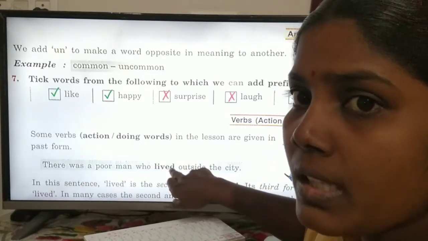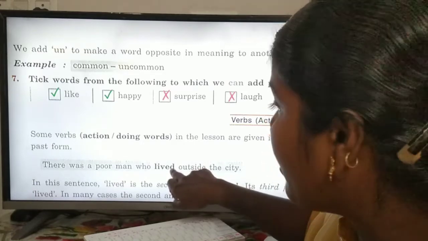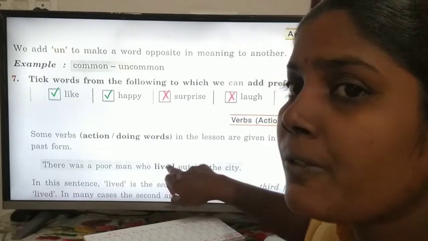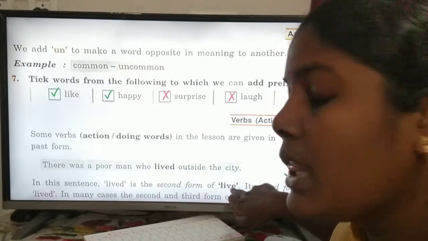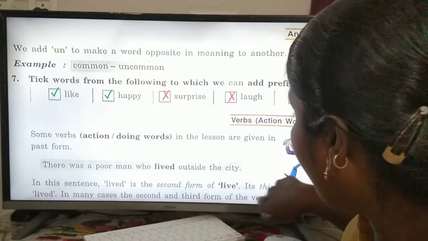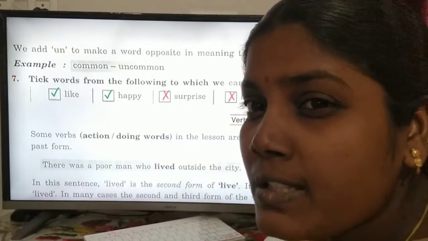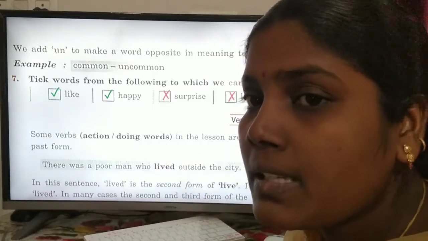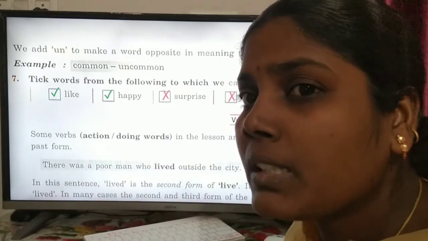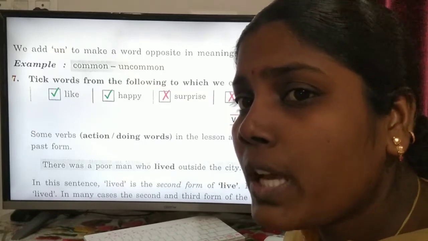Lived is the second form of verb. So for lived, the first form of verb is live, and the third form of verb is also lived, and only the first form of verb is different. The second form and third form of verb are both the same.